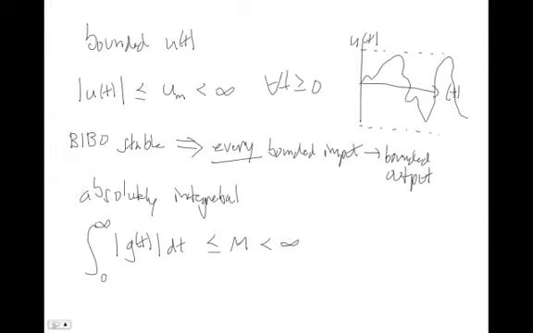Again, m could be 50 billion if you want, but as long as the integral of this impulse response is less than or equal to some real number that's not infinity, then we say that g of t is absolutely integrable. And it turns out that absolutely integrable g of t is a direct equivalent. So this is an if and only if statement, a synonym with bounded input, bounded output stable.